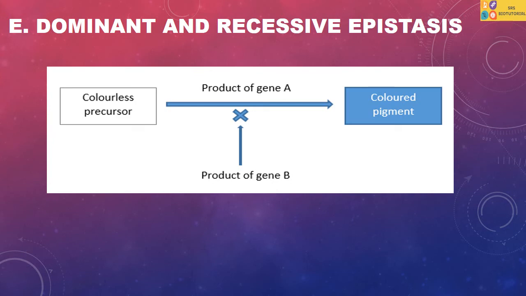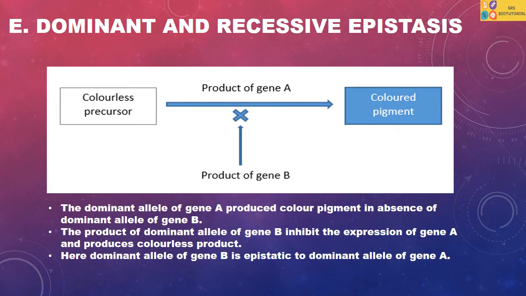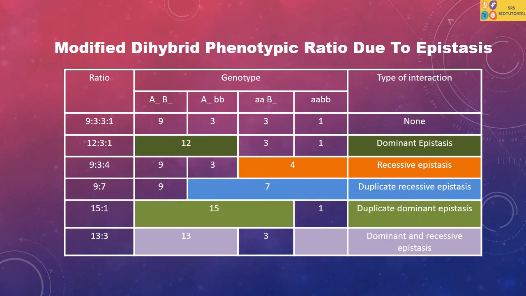The dominant allele of gene A produces color pigment in the absence of the dominant allele of gene B. The product of the dominant allele of gene B inhibits the expression of gene A and produces a colorless product. Here, the dominant allele of gene B is epistatic to the dominant allele of gene A.